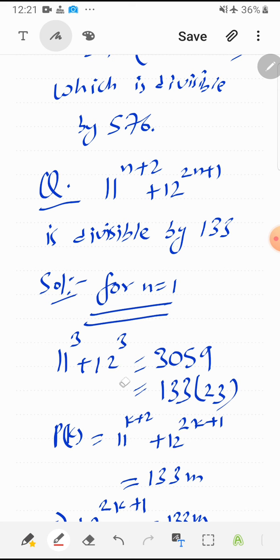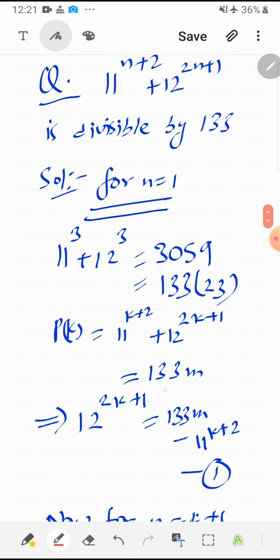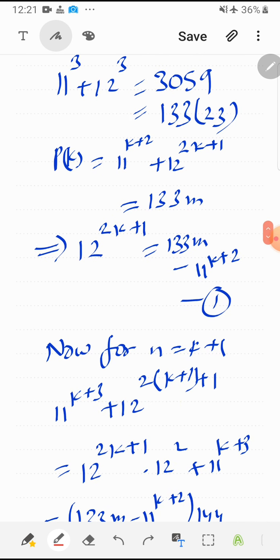Next we will assume the result is true for n equal to k, that means this is equal to 133m. Now from here I want to write the value of this, because this looks like a greater term as compared to 11 raised to the power k plus 2. So this is my equation number 1. Now for n equal to k plus 1, I am writing 2 in the bracket, k plus 1, and 11 raised to the power k plus 3.